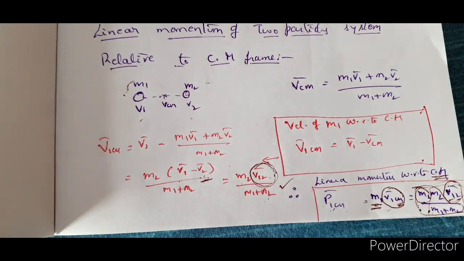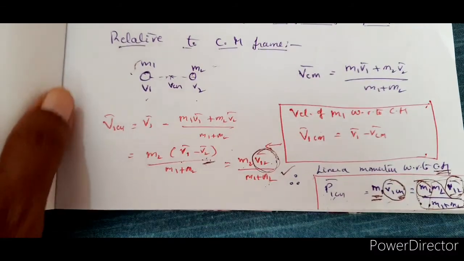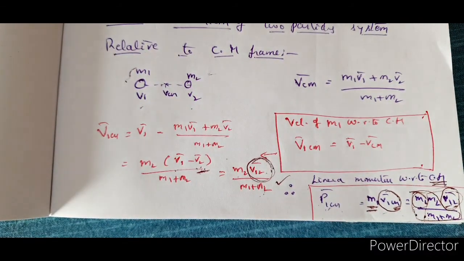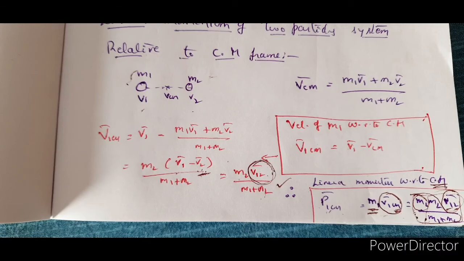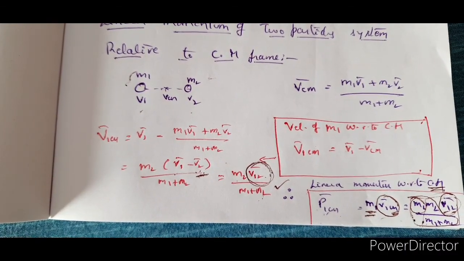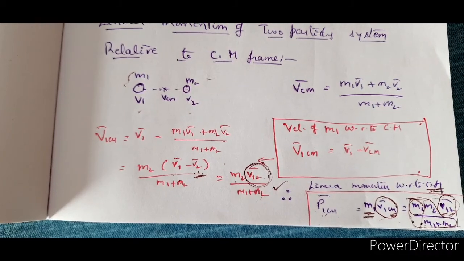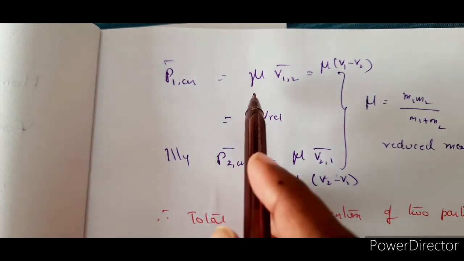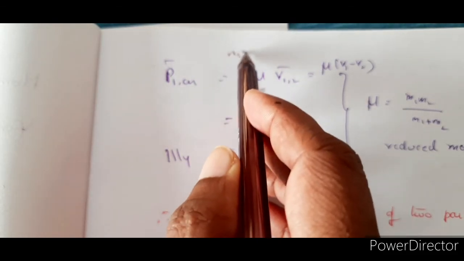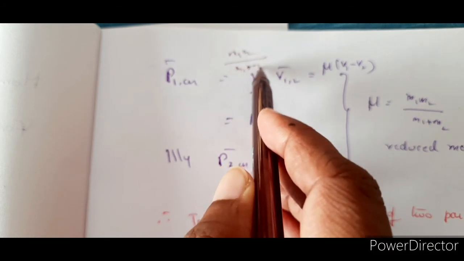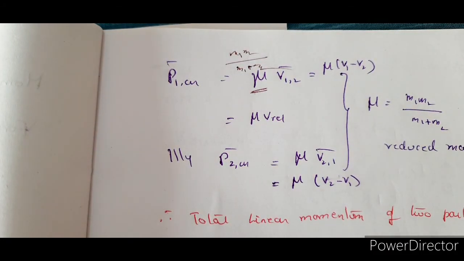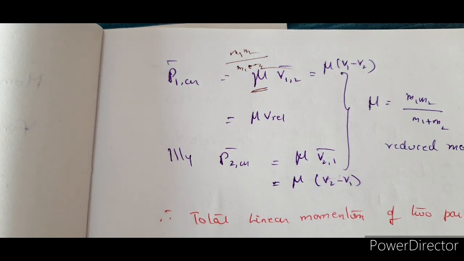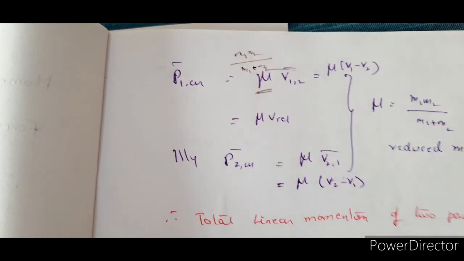Let us see it now, and those who want to note down this relationship, of how a particle is moving with respect to the center of mass, how we should visualize it and calculate or substitute, just hold on for a moment and copy it down, then we can proceed. Now mu is the reduced mass. What is that? m1 m2 divided by (m1 plus m2). So in terms of reduced mass, P1cm bar is mu into (V1 minus V2). Similarly, P2cm bar is equal to mu into (V2 minus V1).